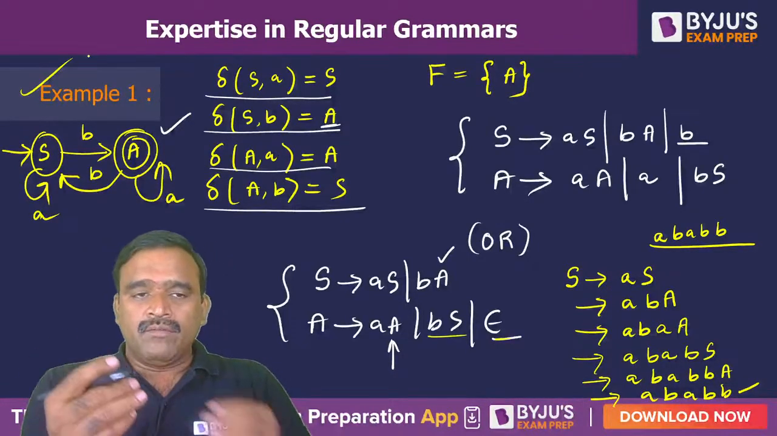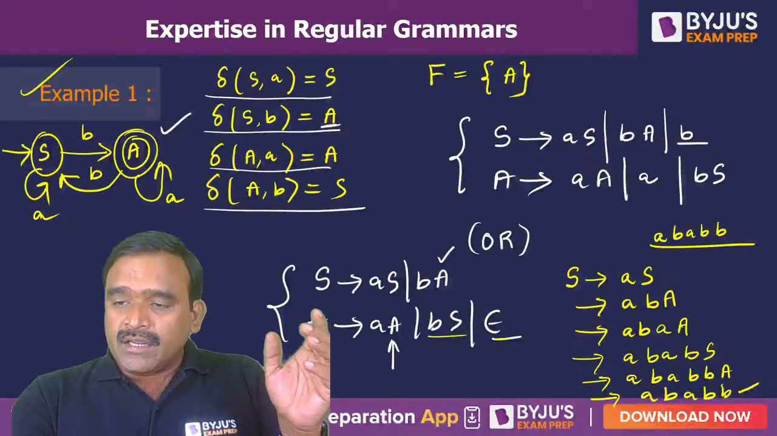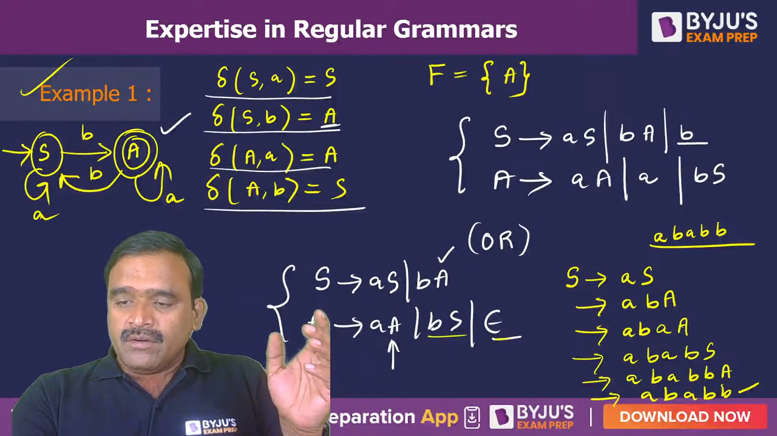So that is how we can convert a finite automata into a regular grammar. But directly we get a right linear grammar. Do you have any doubt?